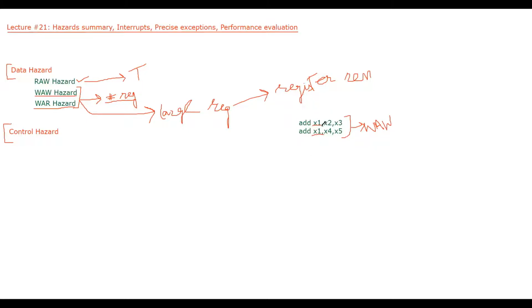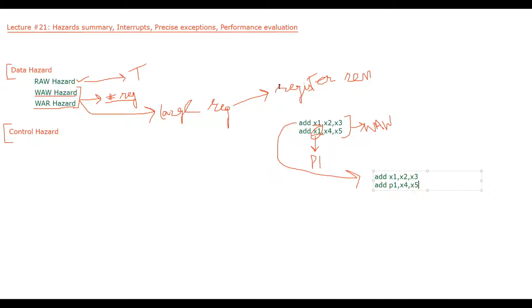I will rename one of the registers here. Let me rename it as P1. So now the new instructions will be add x1, x2, x3, and the second will become add P1, x4, x5.